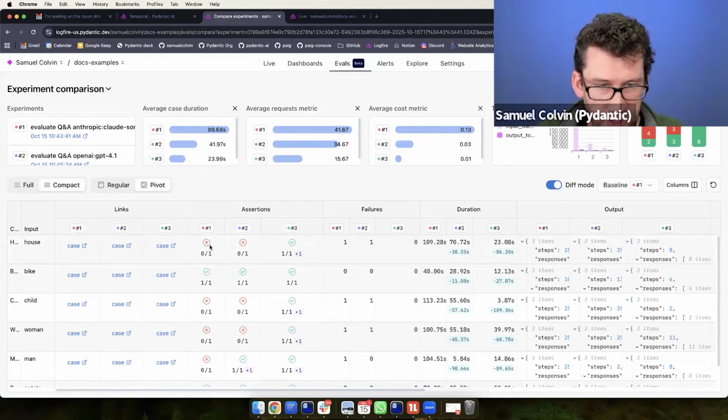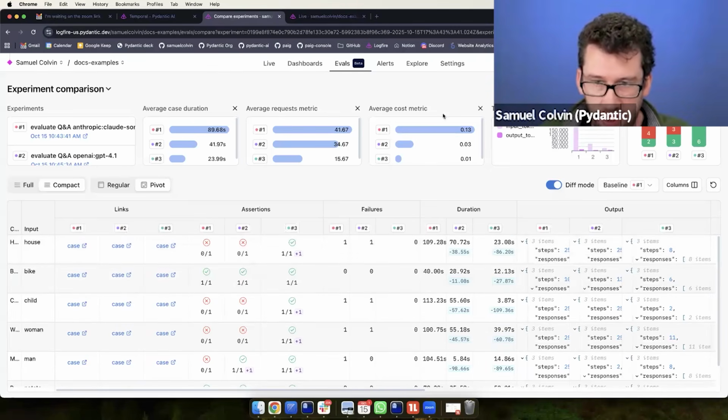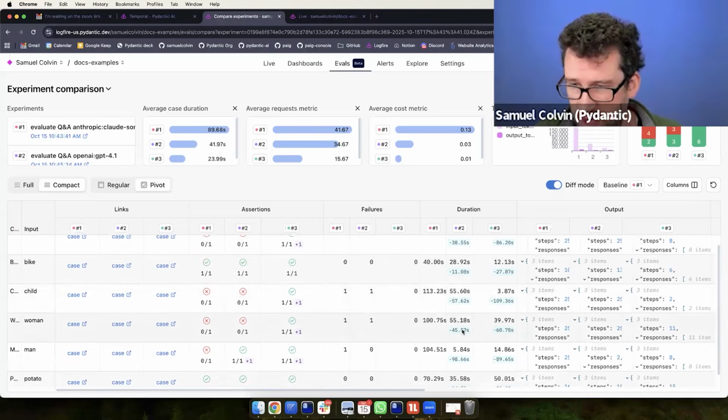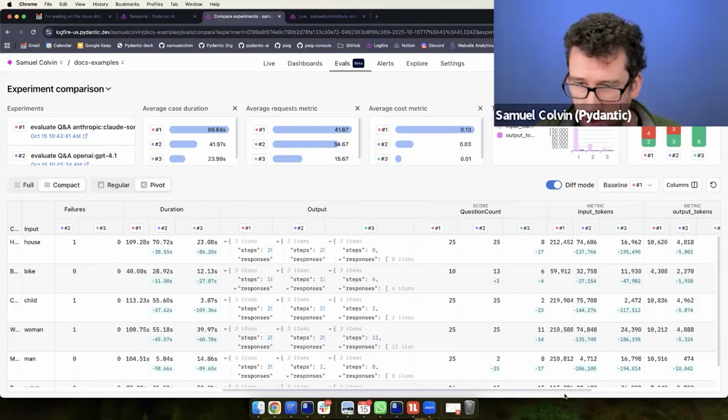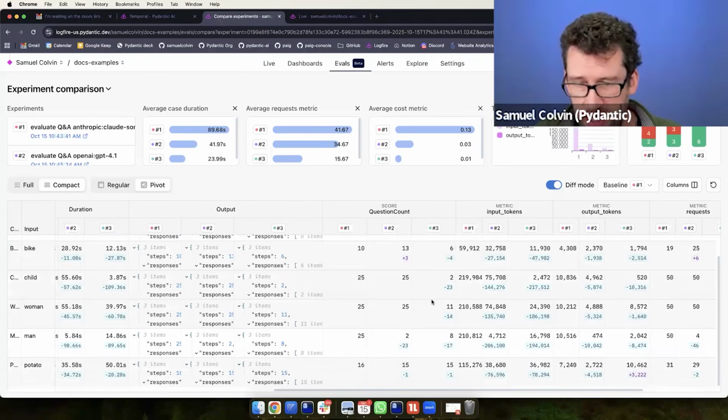You can see the different assertions for each case, whether they passed or failed here, and you can see the average cost. Gemini was way, way cheaper, way, way faster. And if we look at an individual case, we have a metric for how many steps it took to succeed. I think maybe we have to scroll over. Yeah, question count. You can see here, Gemini was way quicker each time.